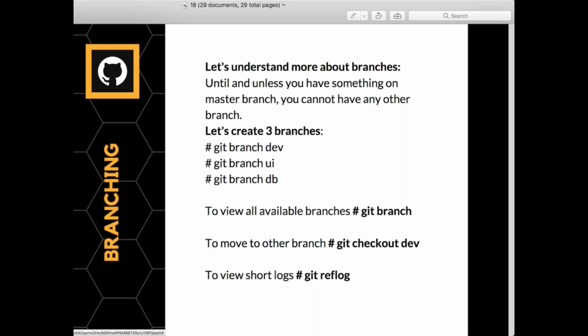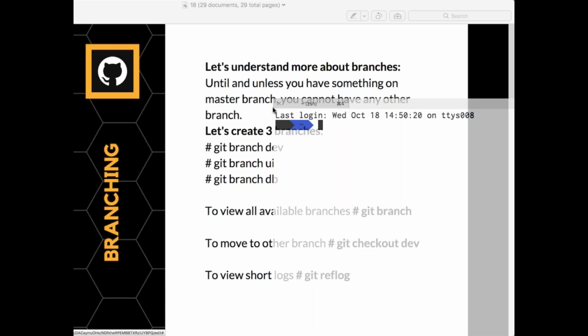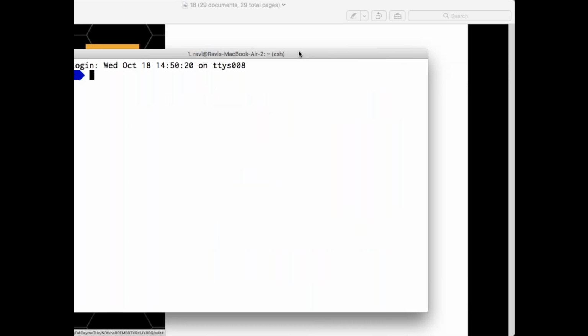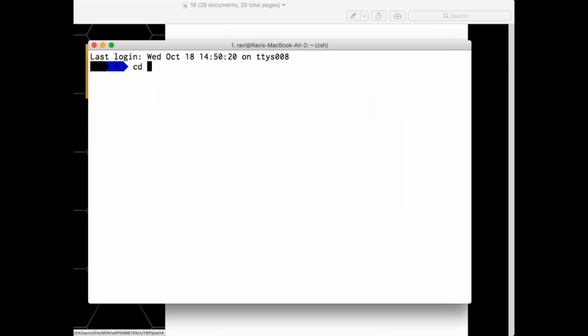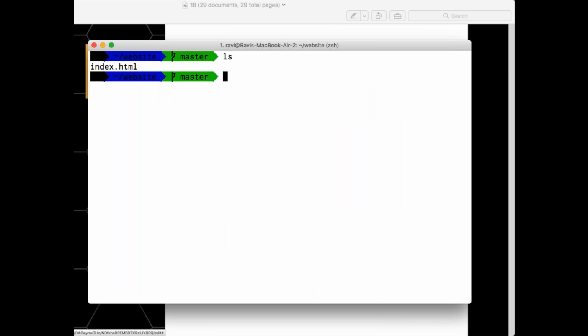Yesterday I worked in this particular directory, the CD website. Now here, what is the file I'm having? Index.html.